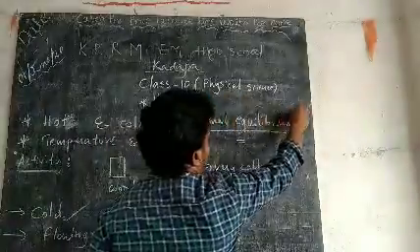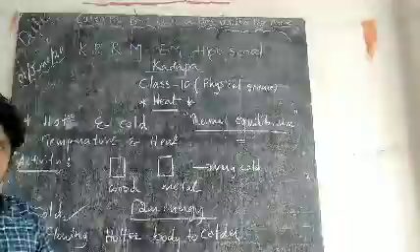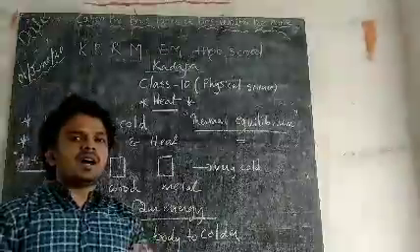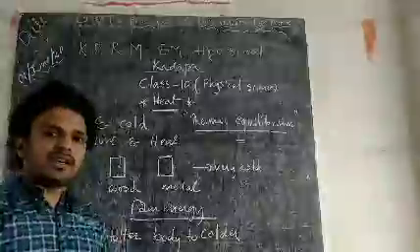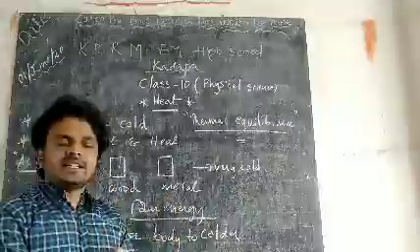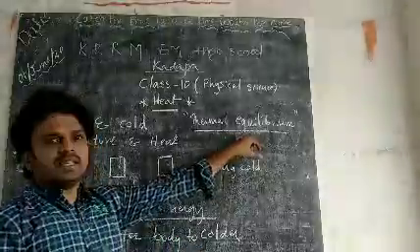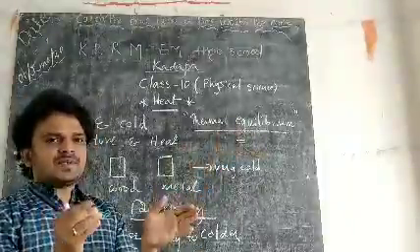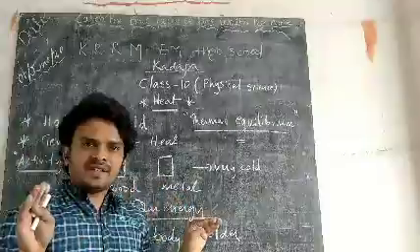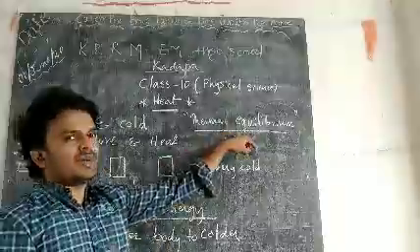When the two objects are in thermal contact, heat is flowing from the hotter body to the colder body until they get equal temperature. Then the situation is called thermal equilibrium. Once the objects are at thermal equilibrium, there is no loss of heat and no gain of heat.